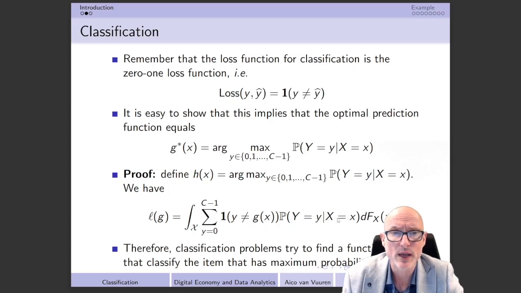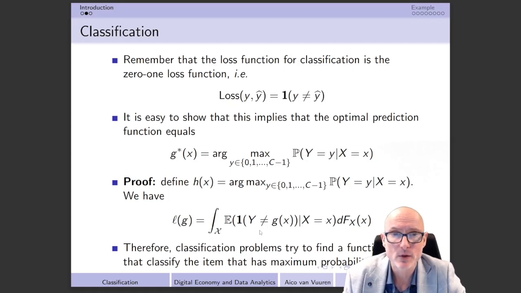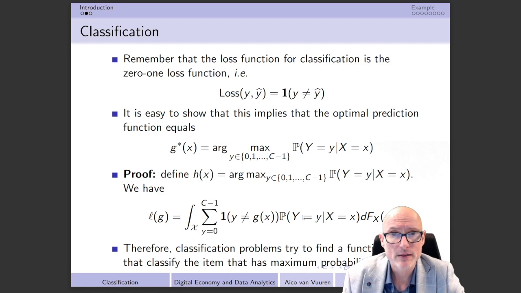In this case, conditional on X equal to x, that's of course not completely, I would say, high school mathematics, but that's because of the fact that we have here a conditional mean rather than a mean itself. So we also have to then multiply by the conditional probabilities, of course. So then we have this thing that we have over here. Take into account that we can also rewrite this a little bit because this is an indicator function, and it implies that this indicator function can only take two outcomes. It is either equal to 0, in the case that y and g(x) are equal to each other, or it's equal to 1, in the case that y and g(x) are not equal to each other.